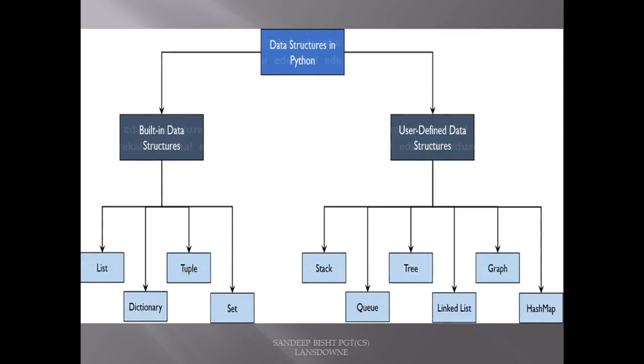So let's move ahead. We have different types of data structures in Python. Some are built-in types and some are user-defined data structures. Built-in types, you must have seen: list, dictionary, tuple, sets. User-defined are stack, queues, tree, linked list, graph, hash-map, and others. We are concerned with stack and queue here, and list in the built-in types.